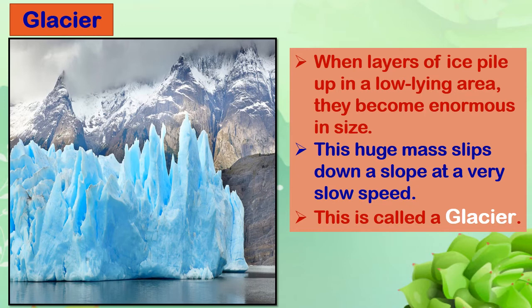And this huge mass cannot hold itself together. The ice that has formed and collected cannot hold and slips down, and it is a very slow slide. So this is called a glacier.